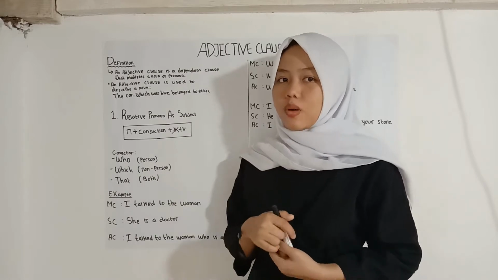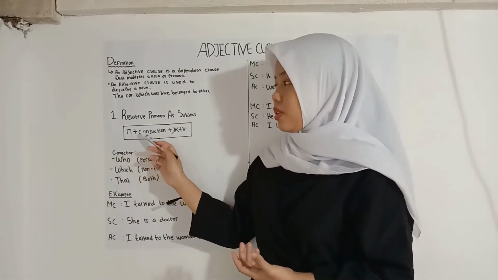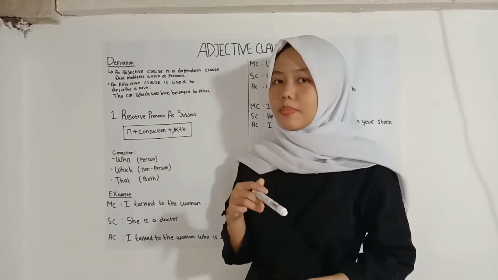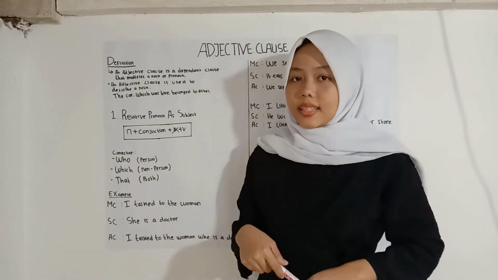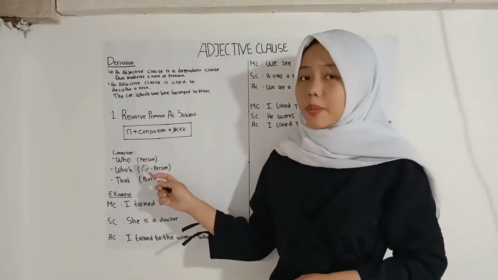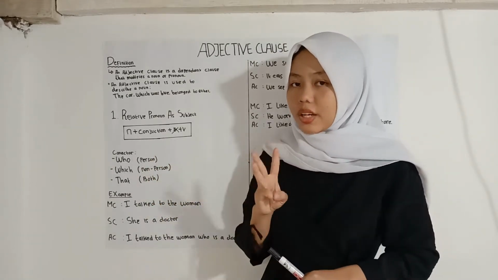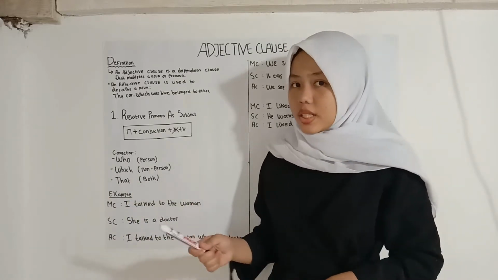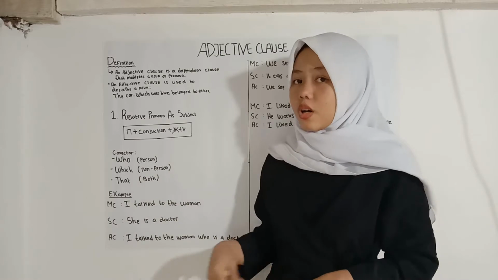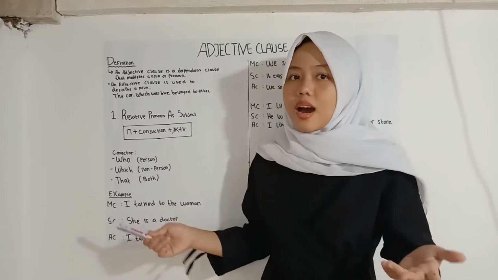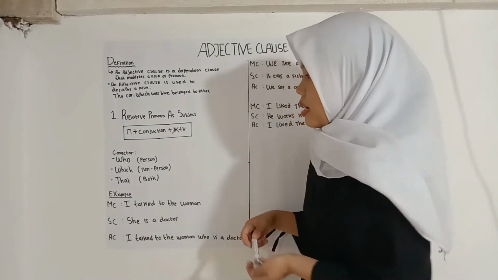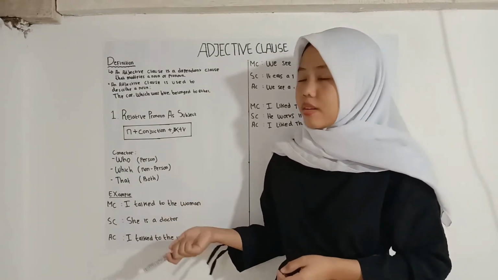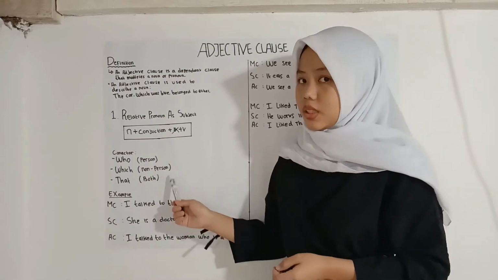That's the point. Next, for the connectors of relative pronoun as subject, there are three. First, who, for person. Second, which, for non-person, like a car or a flower. And third, that, which can be used for both person or non-person.